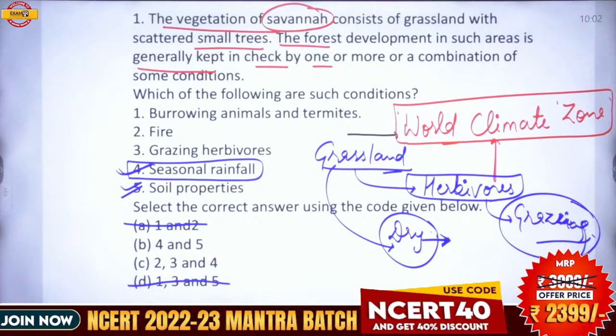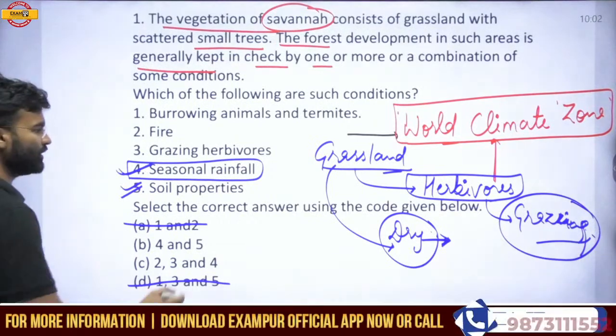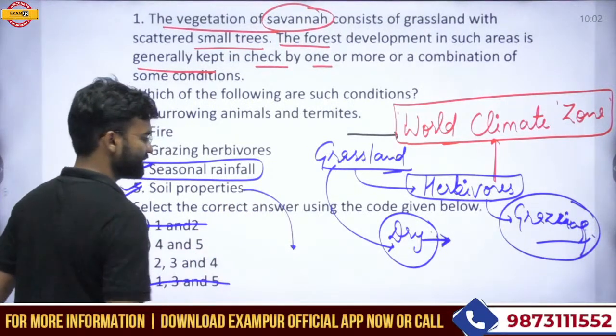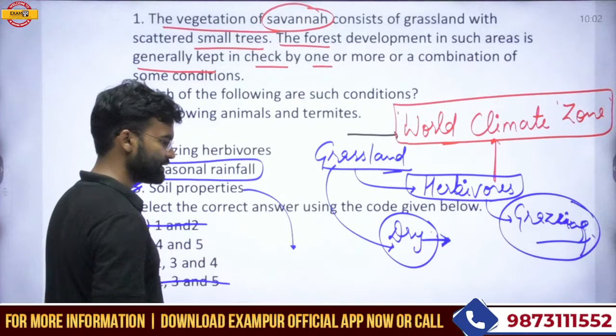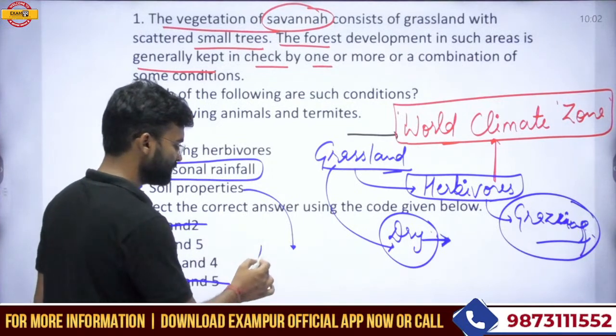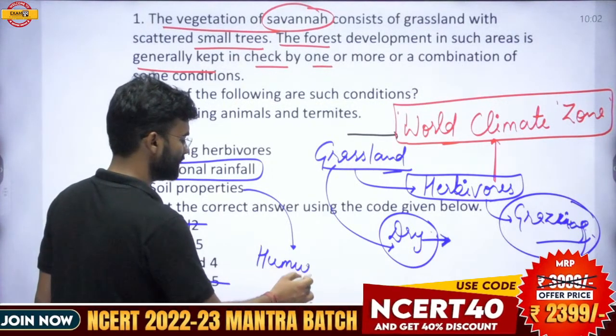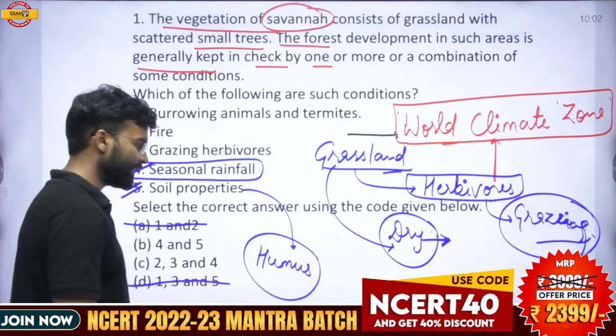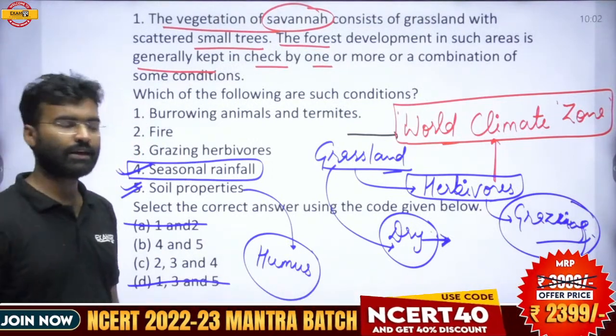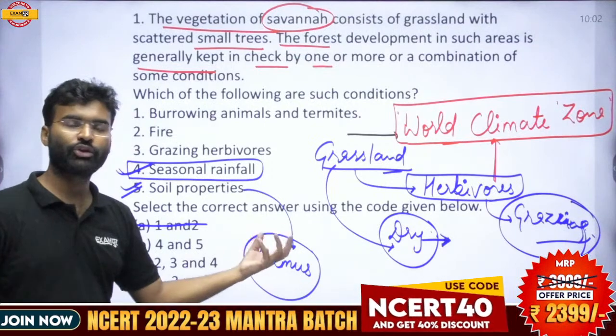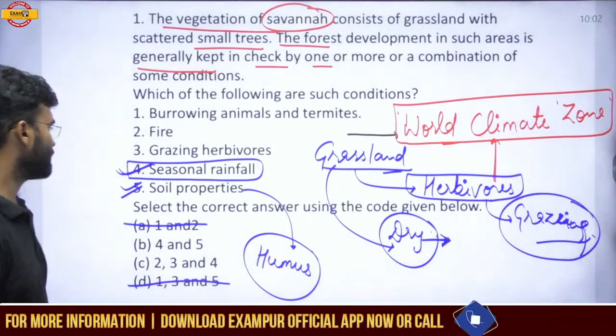Soil properties are suitable, because this soil contains the maximum amount of humus, as these grasses easily compost and improve the humus quantity of this region.